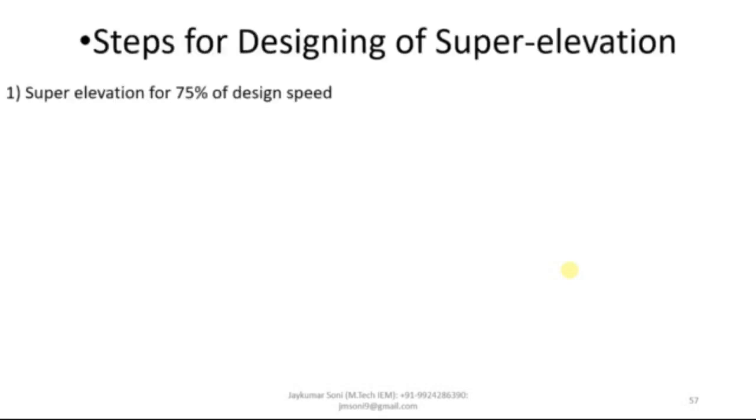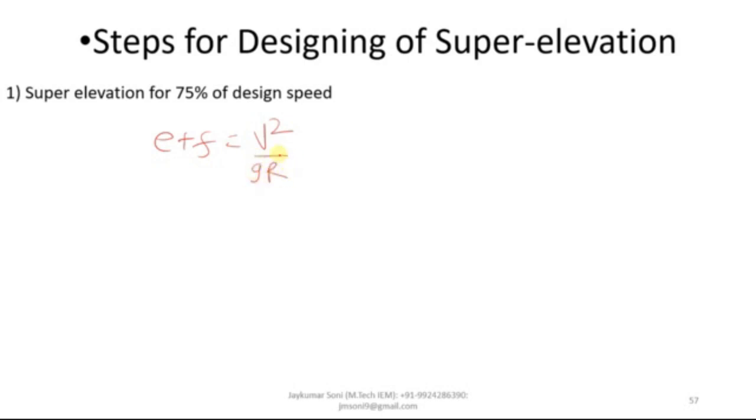So the design of super elevation is distributed among four important steps. The first step is that the super elevation for 75 percent of the design speed is calculated, and here you will be neglecting the friction. So how will it be done? We have discussed in our previous lecture that the equation of super elevation is E plus F is equal to V square by GR.